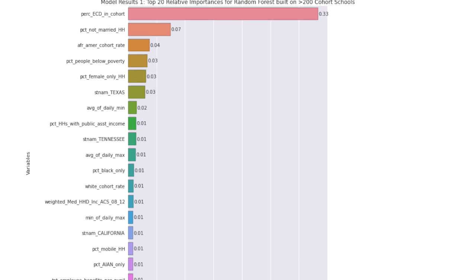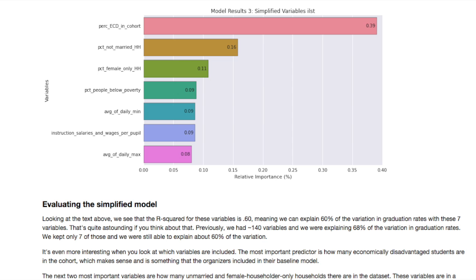We narrowed this list of 140 variables down to 7 variables. When we build a model off of just these 7, we get an R-squared of 0.60, which is pretty astounding. We were able to explain 60% of the variation in the data with just these 7 variables, which again include household stability, economic security, weather, and school spending variables.